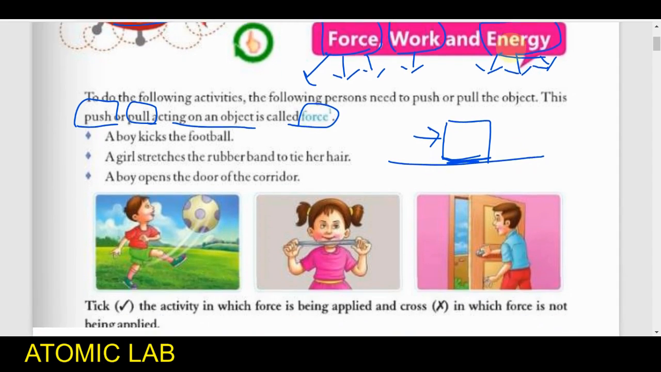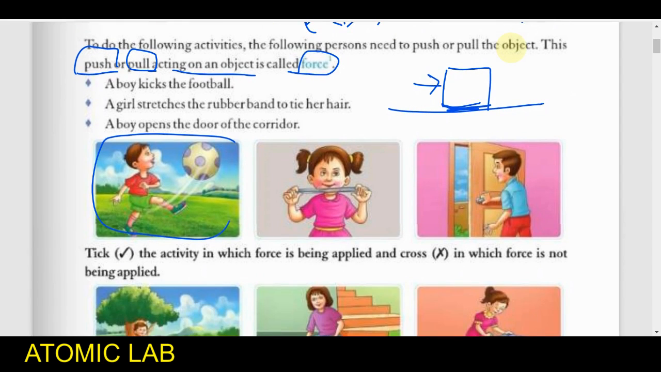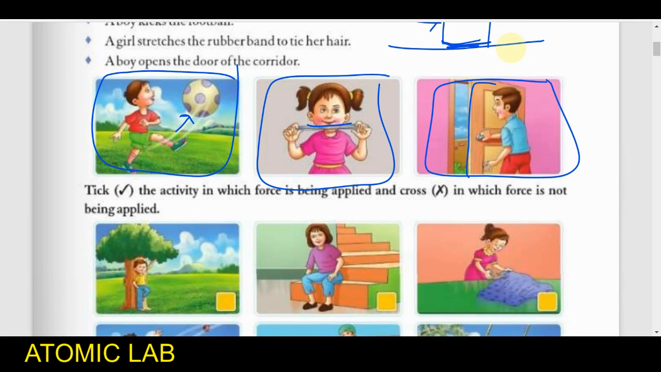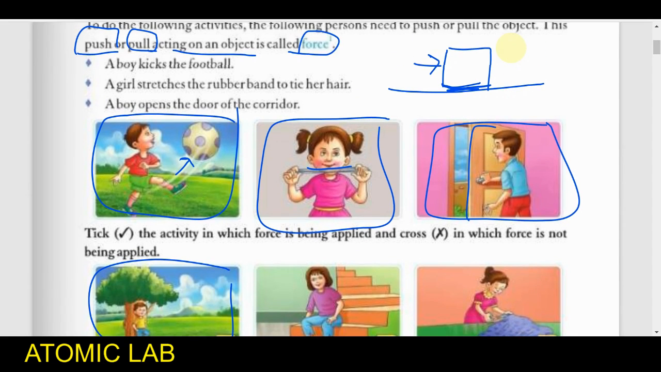If you see here, this guy is kicking a football, and in the second picture this is a girl who is stretching a rubber band, and this one is trying to pull the door. So I just want to say that if we want to move any object towards us, suppose in this third case this guy is trying to move the gate towards himself, if we are trying to move any object towards us, that is known as pulling.